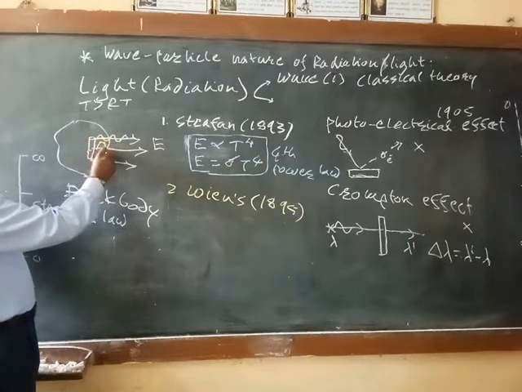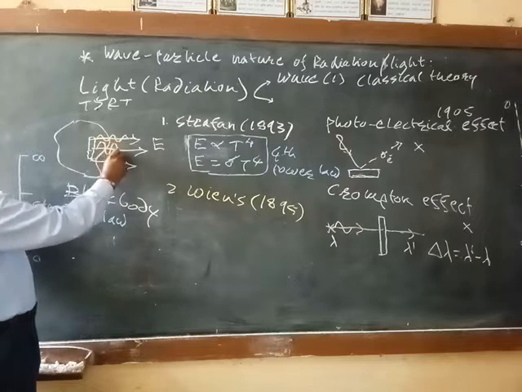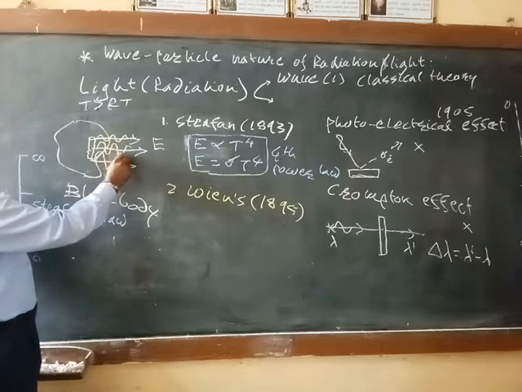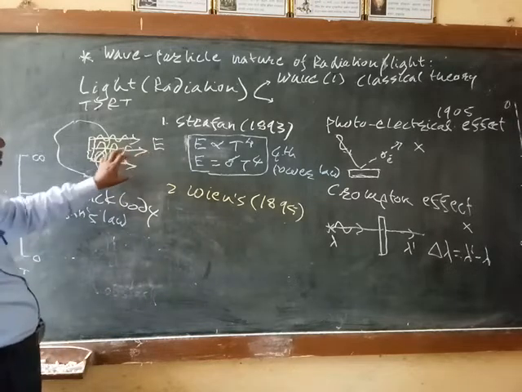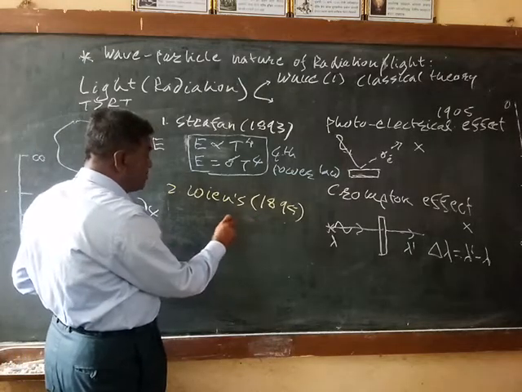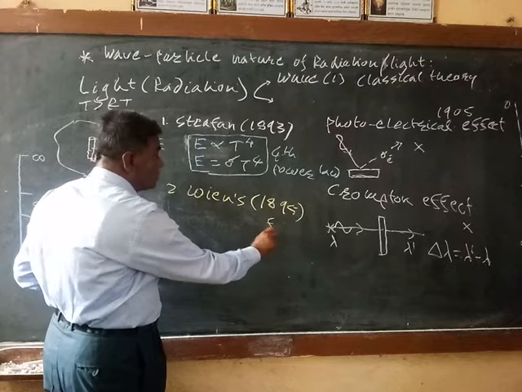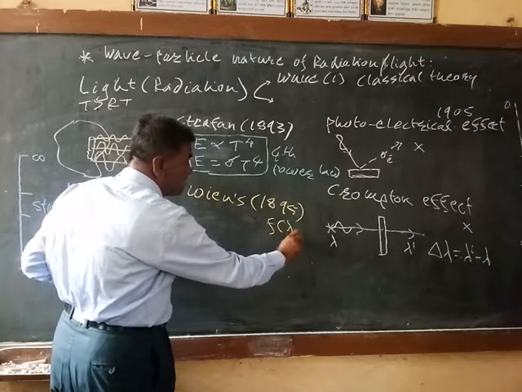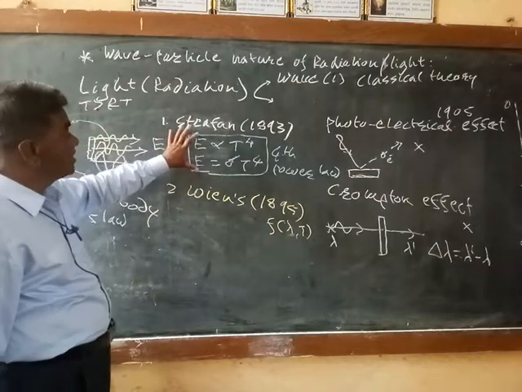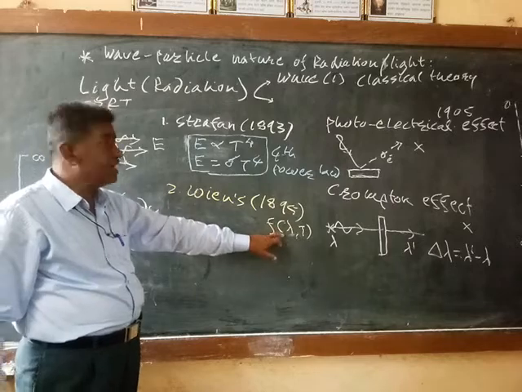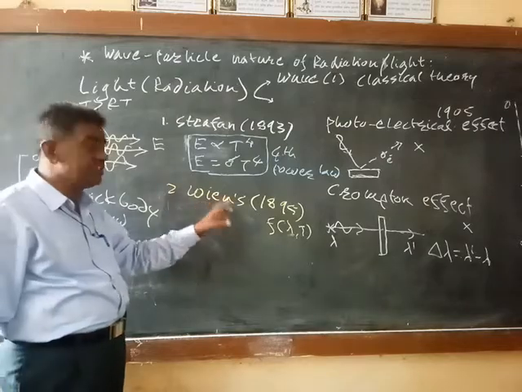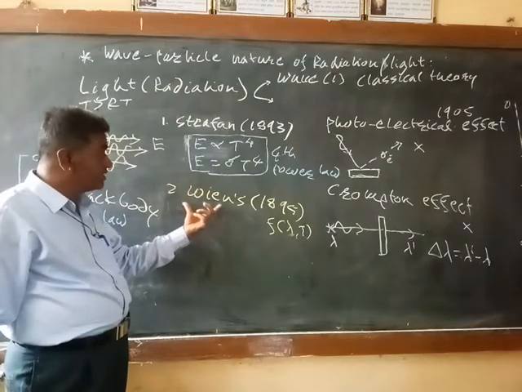So the emission power of the black body depends on some function of wavelength as well as temperature. Stephan did not account for the wavelength, and therefore this law deviates at low temperatures and high temperatures. So the second attempt is given by Wien.